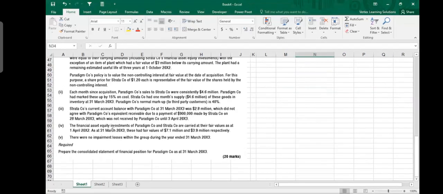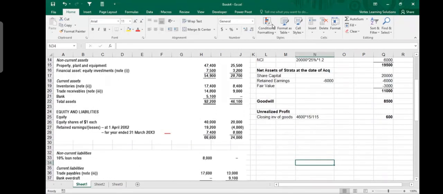Then point number 4. The financial assets, equity investments of Paradigm and Strata, are carried at their fair values. Okay, we discussed that. We will just match these numbers with the numbers in the balance sheet. If there is any increase or decrease, we will recognize it as gain or loss. So we do not need to make some working for that. Working is not needed. Paradigm fair value is 7.1 million. And if we see what is in the balance sheet, financial assets were 7.5.